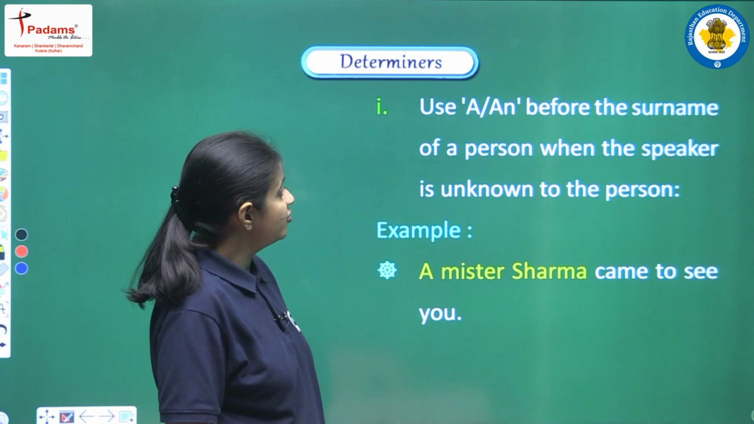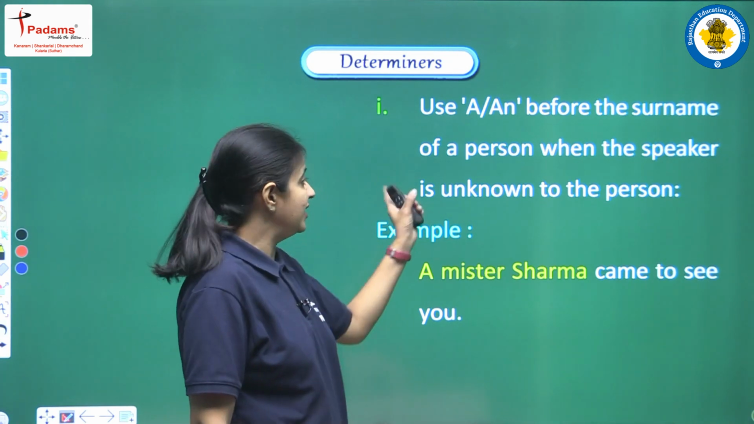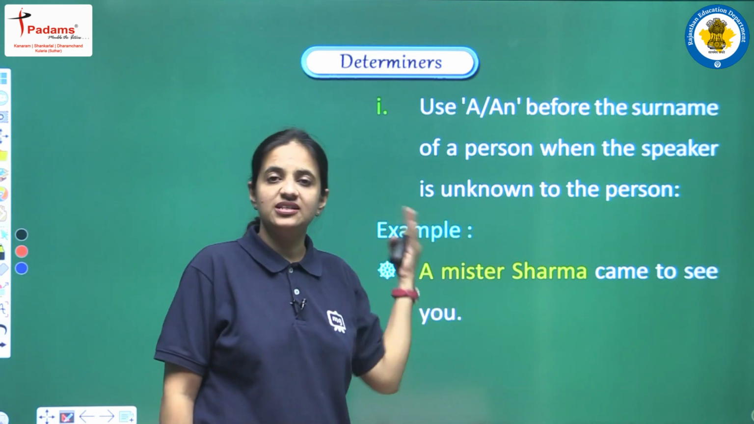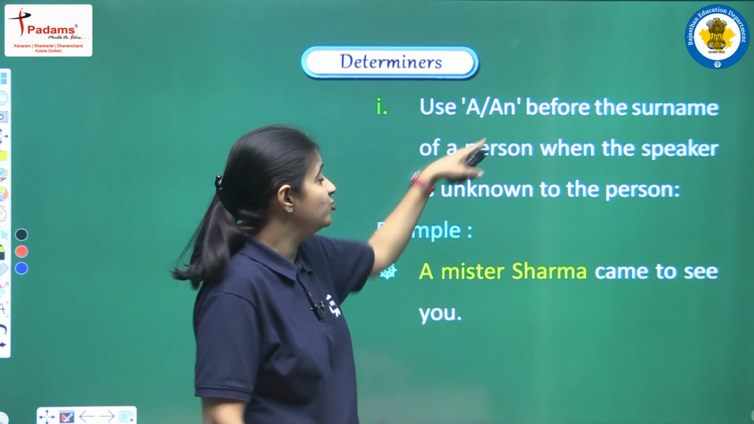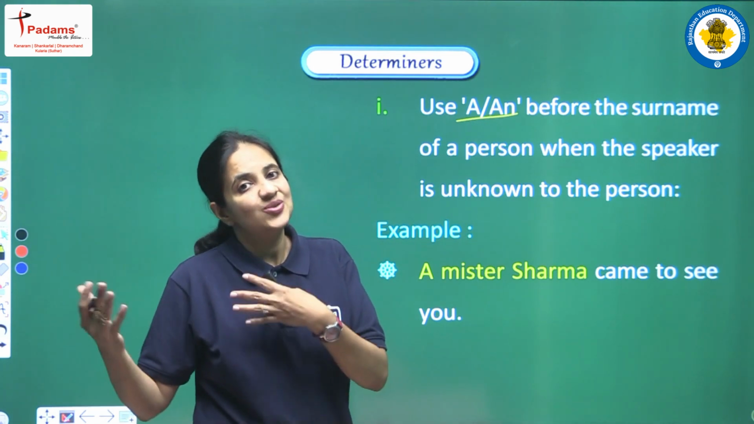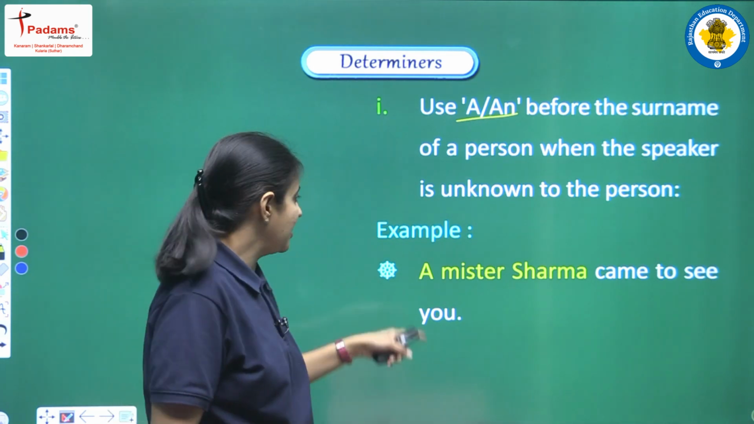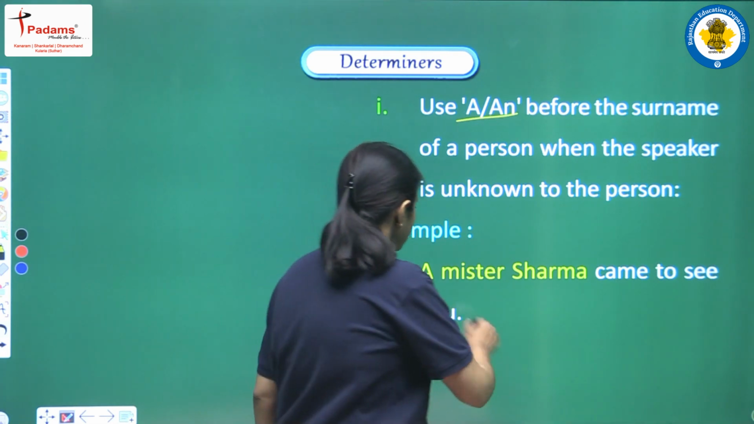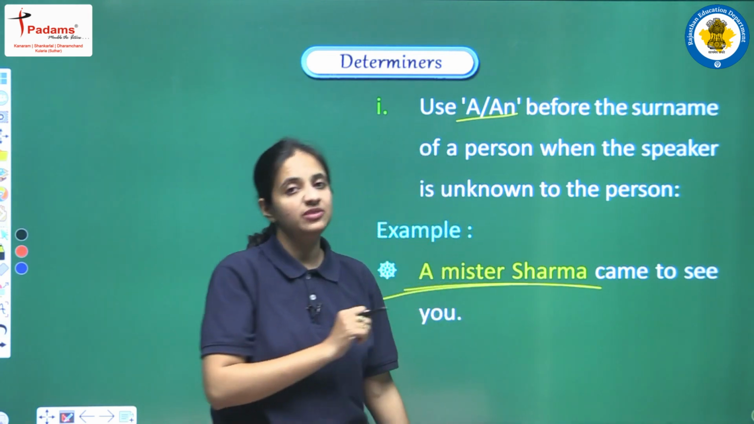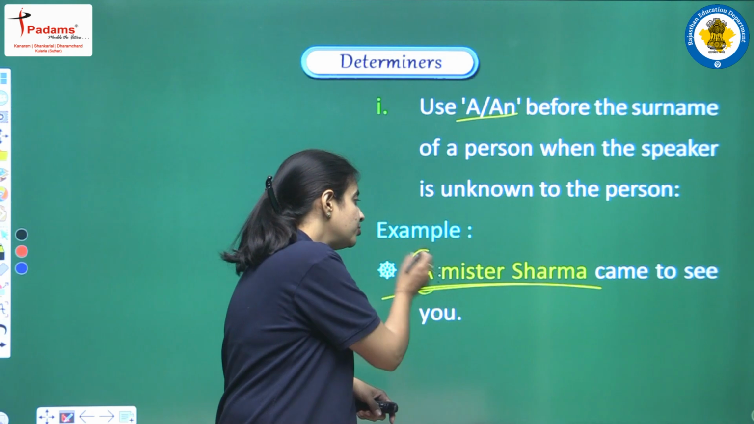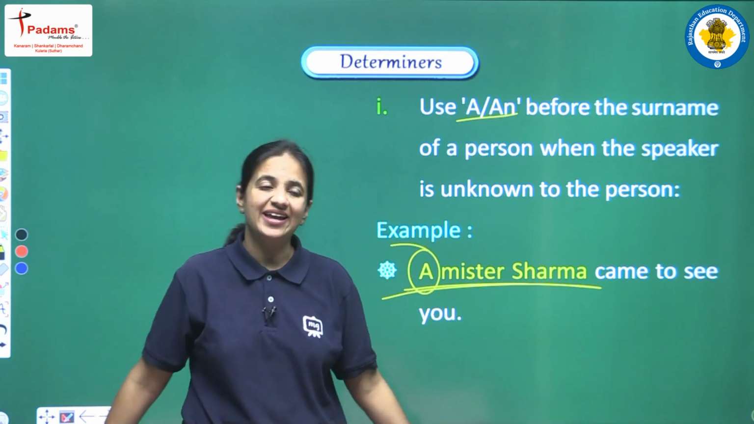Use a or an before the surname of a person when the speaker is unknown to the person. So this is the point that we have discussed when we were reading the uses of a or an, that when the person is unknown to the speaker, at that time he can use a or an. Like the example we are having, 'A Mr. Sharma came to see you.' So here it is clear that this person, Mr. Sharma, is unknown to the speaker. So at that time, yes, before a proper noun he can use a or an.